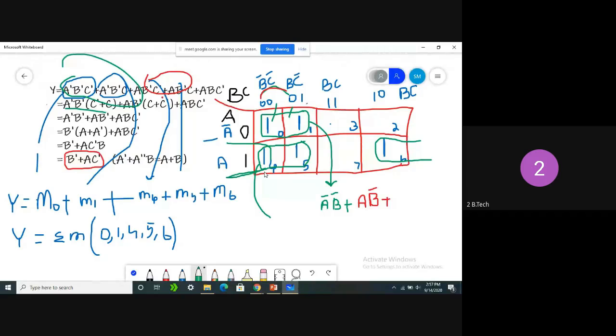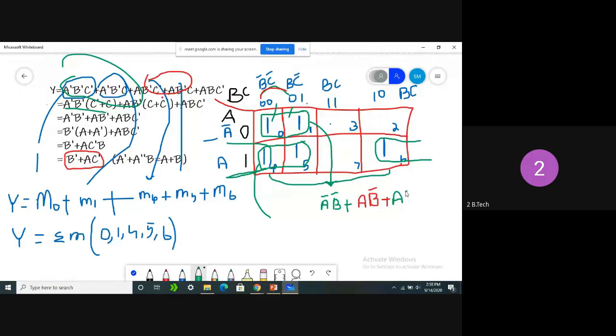Now tell me, in this 4 and 6, we need to compare these two. What is the value of A? What are the constant values? We can check. A is common in 4 and 6, that is A. And in 4 and 6, what are the other common values? What are the B and C values? Here B and C are 0 0, here B and C are 1 0. So which one is common? C is common, that is 0.